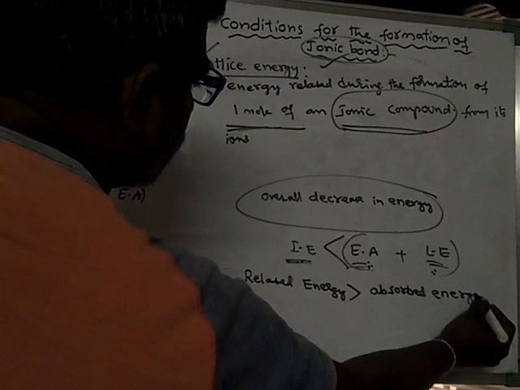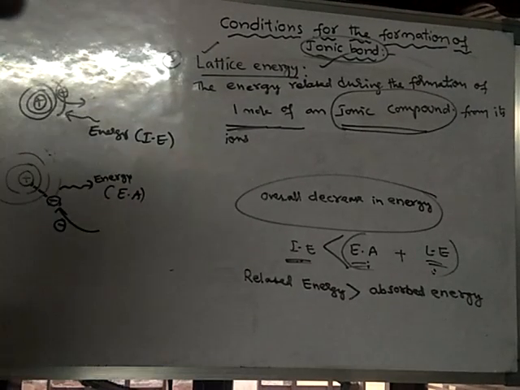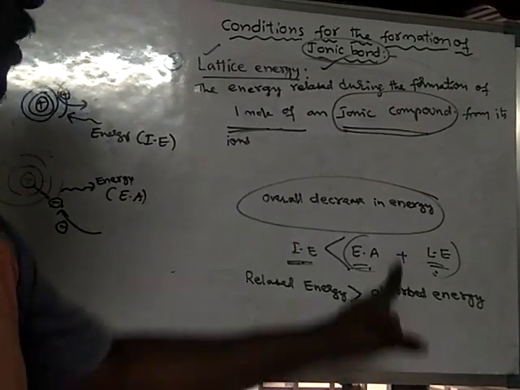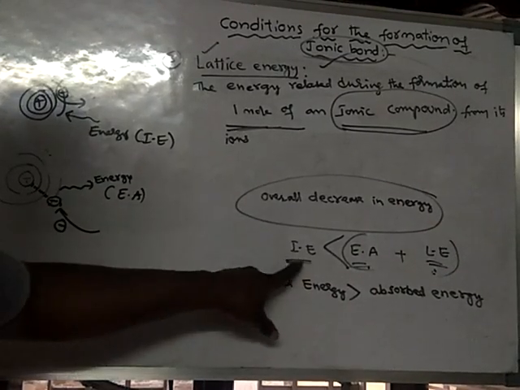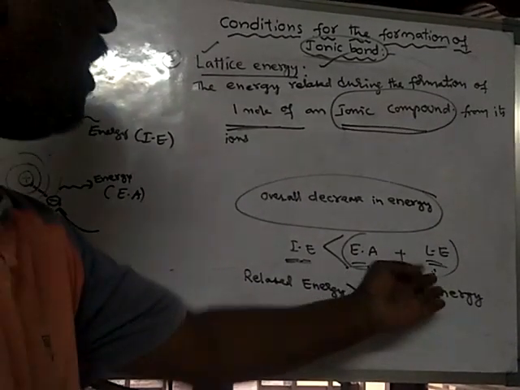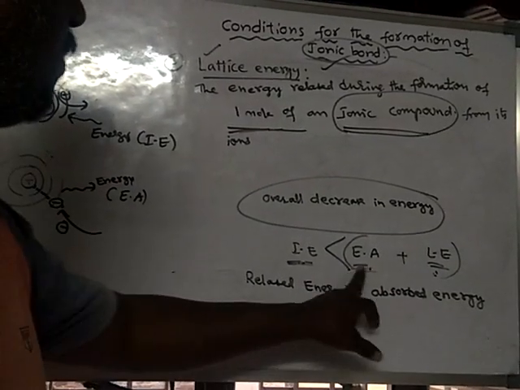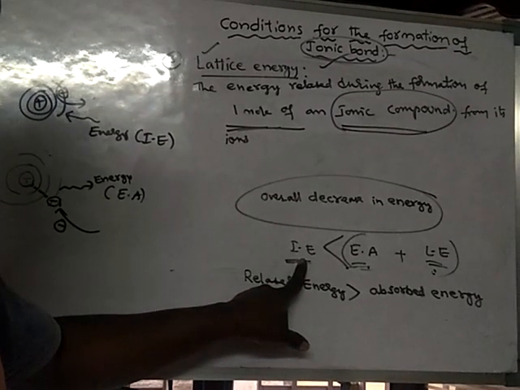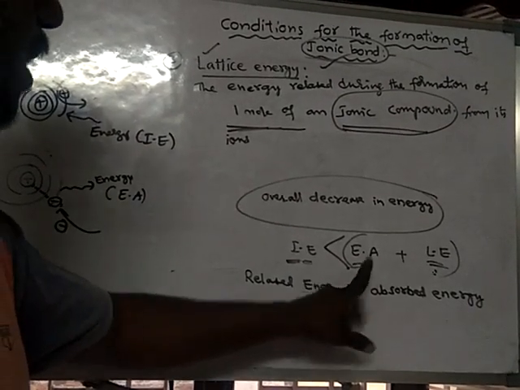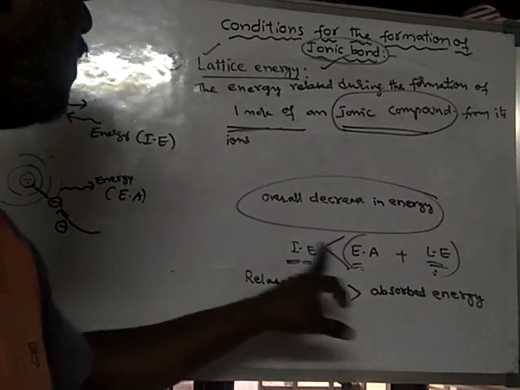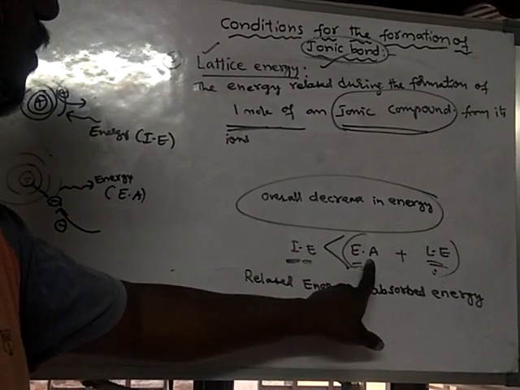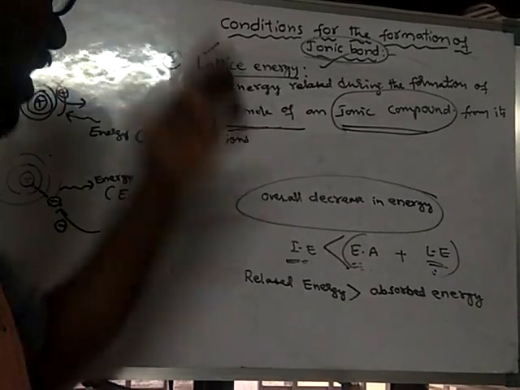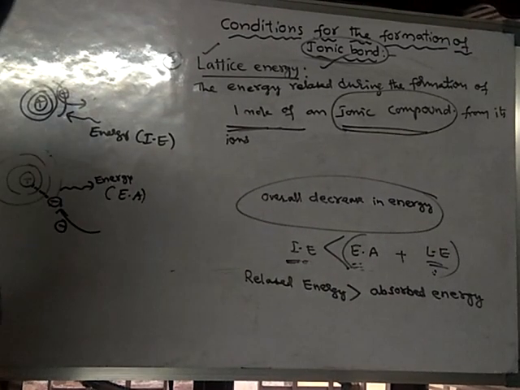What is released energy? Energy is released in two processes. During electron affinity, energy is released, and during lattice energy also energy is released. So we have to add the energy releasing processes, and the sum will give the released energy, and this is the absorbed energy. If the sum of electron affinity and lattice energy is greater than ionization energy, then released energy will be greater than absorbed energy.